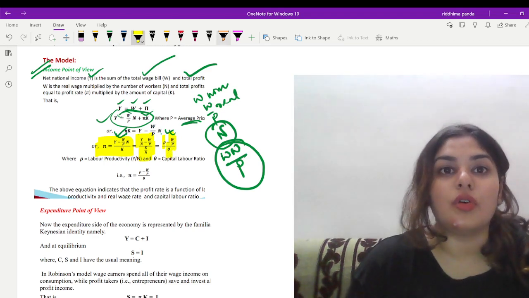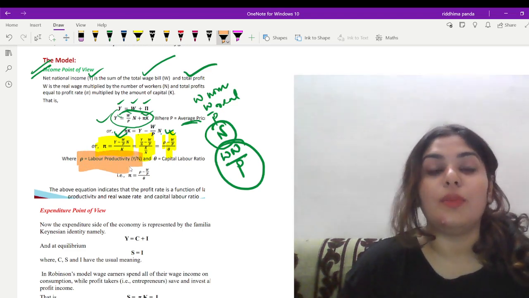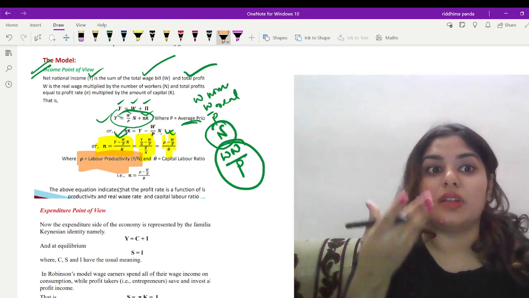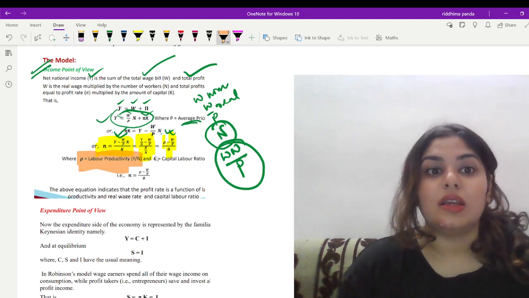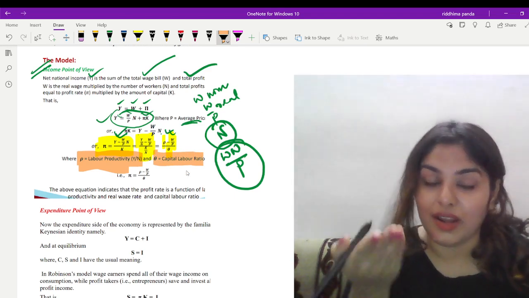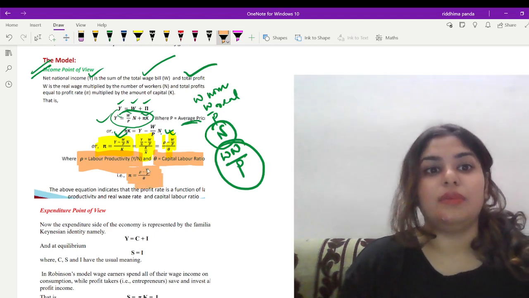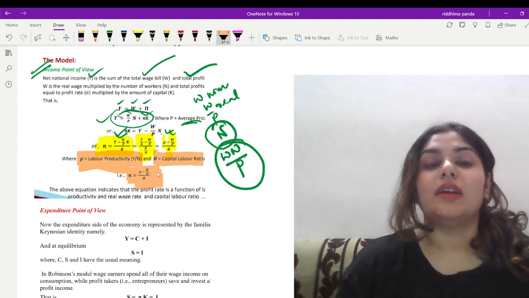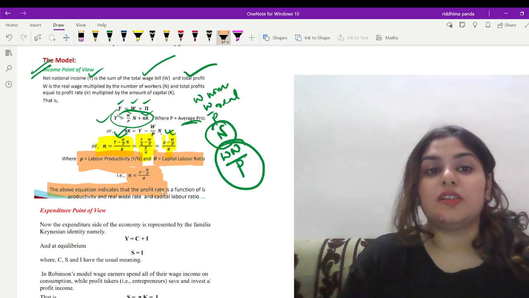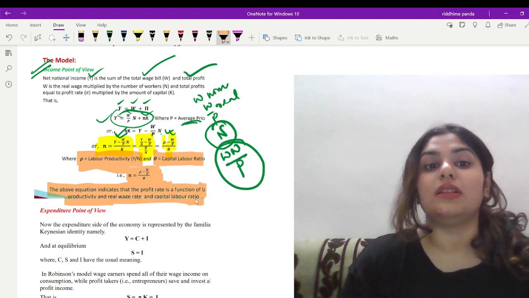So what is rho and theta? Rho is labor productivity, that is Y by N, that is total income per unit labor. And theta is the capital labor ratio, that is the amount of capital K divided by the amount of labor N. So therefore, the profit is determined by the labor productivity minus the real wage divided by the capital labor ratio. So the above equation indicates that the profit rate, that is pi, is a function of labor productivity, real wage rate and capital labor ratio.